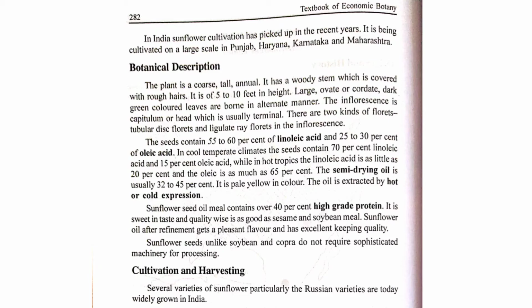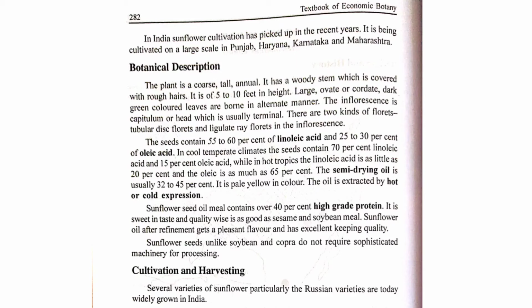The sunflower seed oil meal contains over 40% high grade protein. It means 40% of it is protein. It is sweet in taste and the quality is good in comparison with sesame and soybean meal. Generally sunflower oil, after being refined, gets a pleasant flavor and has good keeping quality.